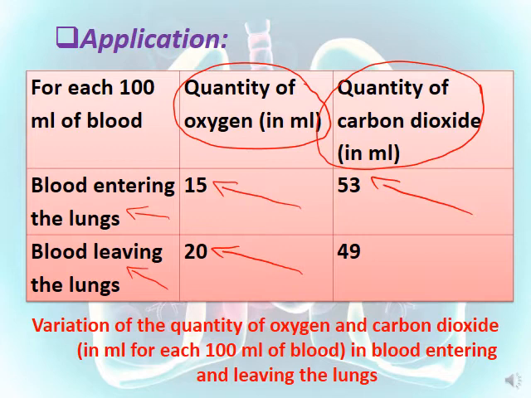This is greater than that in the blood leaving the lungs, which contains only 49 milliliters. So how can you explain this? We can explain this by saying that carbon dioxide diffuses from a medium that contains a high amount of carbon dioxide, which is the blood, toward the medium that contains a low amount of carbon dioxide, which is the lung.